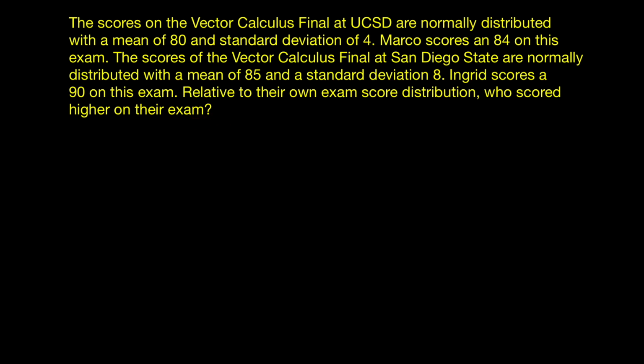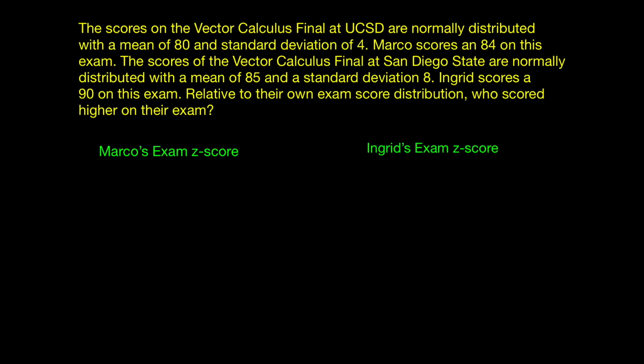In order to determine who did relatively better, we're going to compare Marco's z-score with Ingrid's z-score. Then we're going to get the higher one, because that's going to indicate that the value was further away from the mean, or the average. So let's begin by looking at Marco's exam z-score.